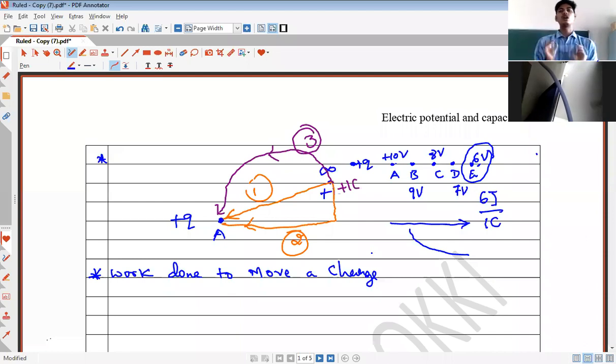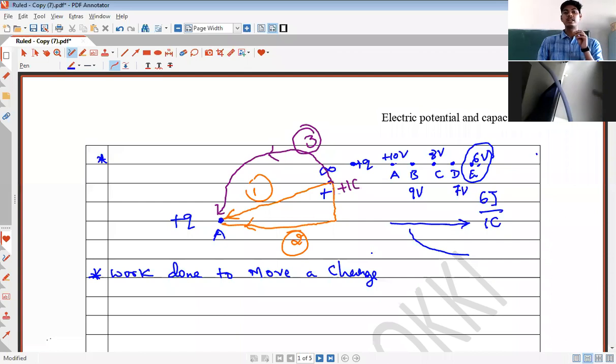Work done does not depend upon the path followed by the particle. Instead, work done to move the charge depends only upon the initial and the final positions of the particle, right? It does not depend on the path. That means work done will be the same in all 3 paths, because in all 3 paths we are moving the charge from infinity to point A. Initial and the final positions are the same.